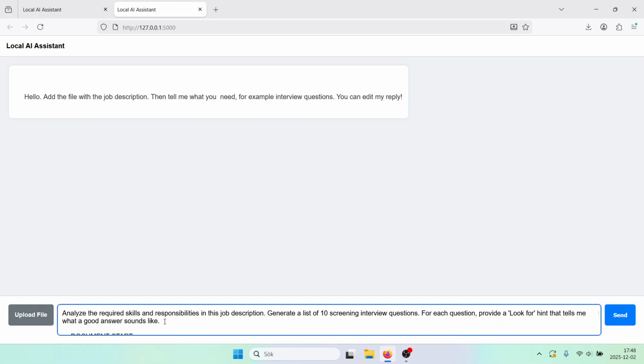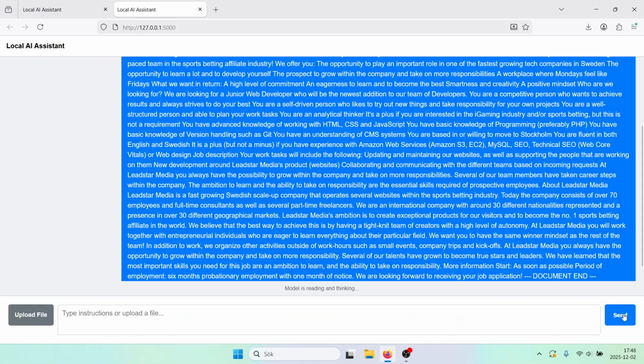Along with the job description, there is also a short prompt that contains instructions that tell the AI to generate a list of 10 screening interview questions. For each question, provide a look for hint that tells me what a good answer sounds like. So this is what the AI is going to give me. Now I just click send, and I am sending the prompt to the AI.